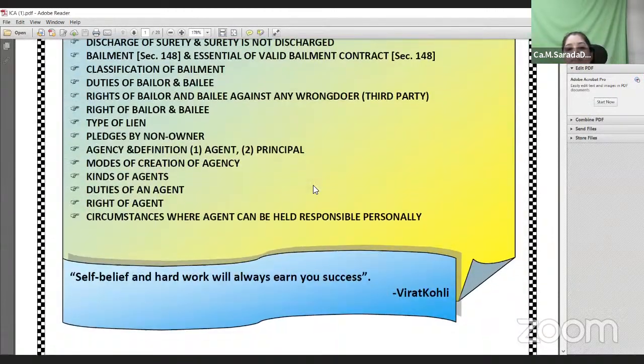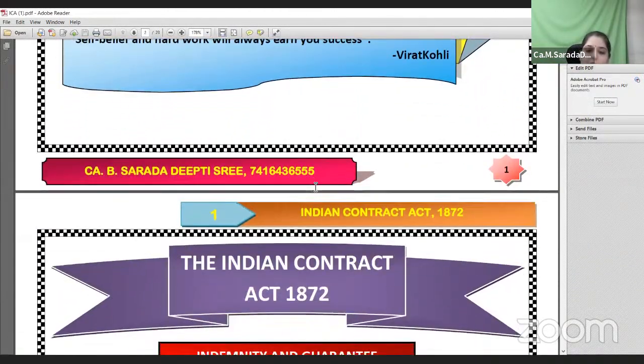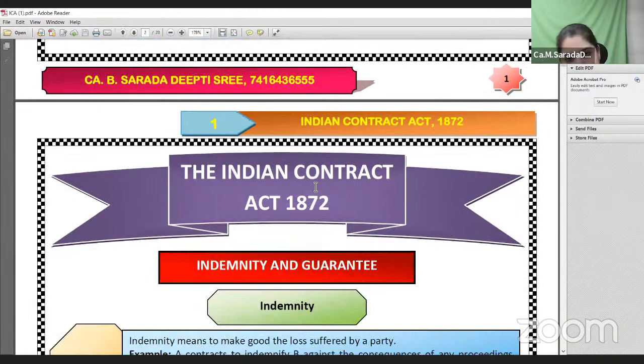So we will discuss briefly the Indian Contract Act, which is also important from your examination perspective, for 8 to 10 marks. Three important aspects are covered in the Indian Contract Act. What are the three important contracts which are covered? Generally, you have seen this Contract Act in detail in your Foundation, but here the special contracts are covered in your CA Inter syllabus.